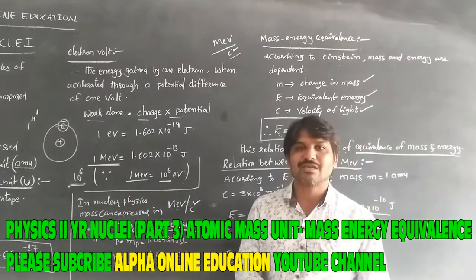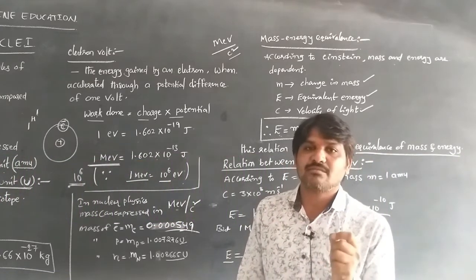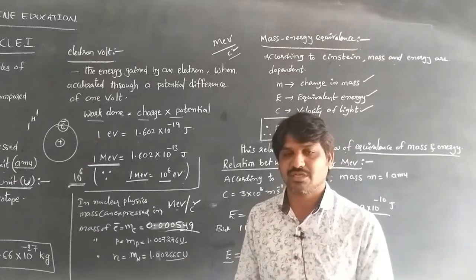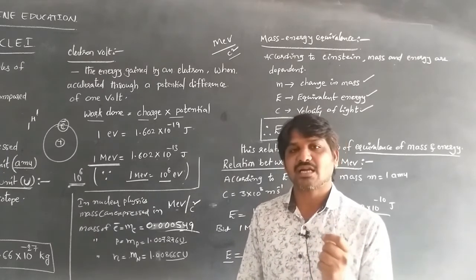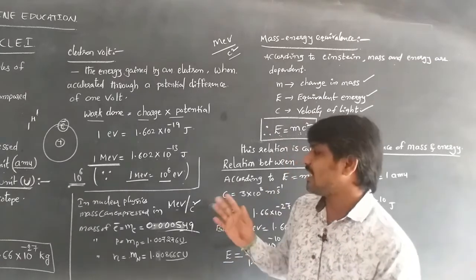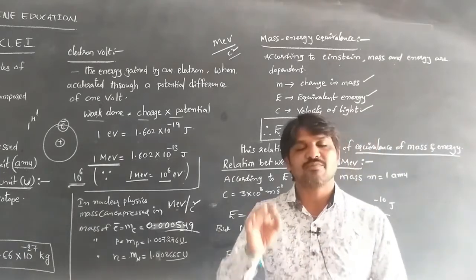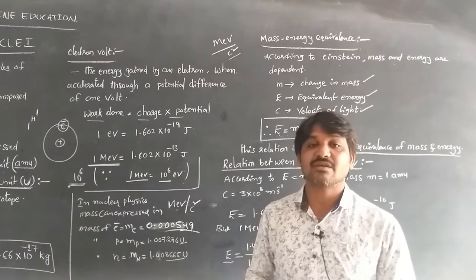Once again, the atomic mass unit means 1/12 of the mass of an atom of the carbon 6C12 isotope. The atomic mass unit is also called the unified atomic mass unit, denoted with a small u. The value of the atomic mass unit is 1.66 into 10 to the power of minus 27 kg. That is the value of one atomic mass unit.